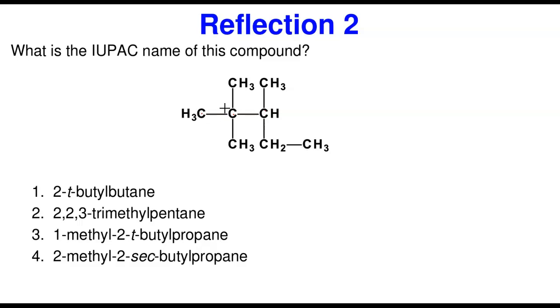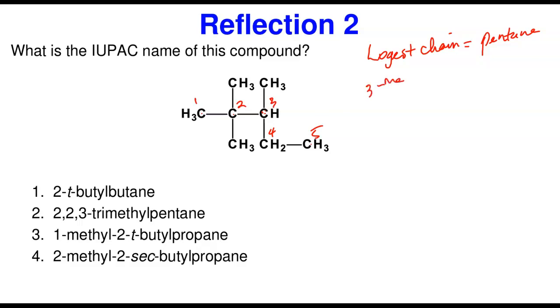And if you count it that way, that means there's an attachment here. If you count 1, 2, 3, there's one attachment here. And there are 2 attachments here. So I'll likely come from here, because this gives this number 2, this gives it number 3. So this will be 1, 2, 3, 4, and 5. That's my longest chain. So it's going to be a pentane. However, we know that the longest chain is pentane. It's going to end with pentane. So where are the attachments? There are 2 attachments here. Methyl group is attached to this, and there are 2 of them. And there's another one in 3. So what are we going to have? There are 3 methyl groups.